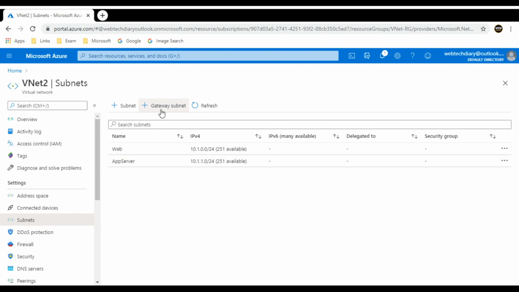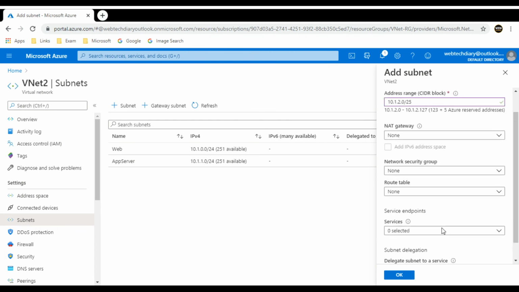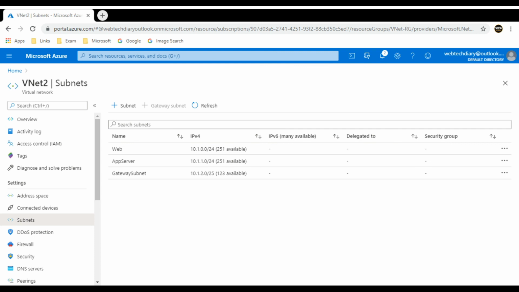You can see here the gateway subnet. This is required to set up a VPN connectivity with your on-premises network. You cannot change the name of the subnet. We can change the address range without any other settings. Let me create this gateway subnet, which I will be using in my future demo. The gateway subnet is created now.